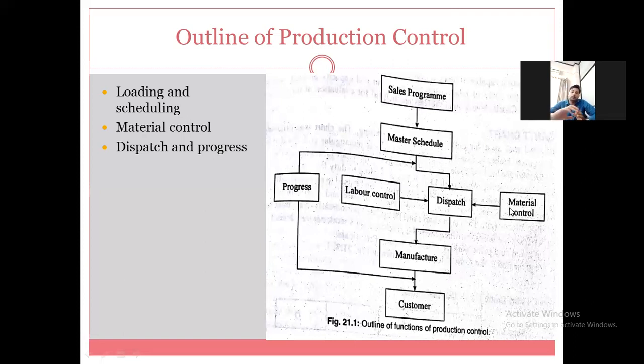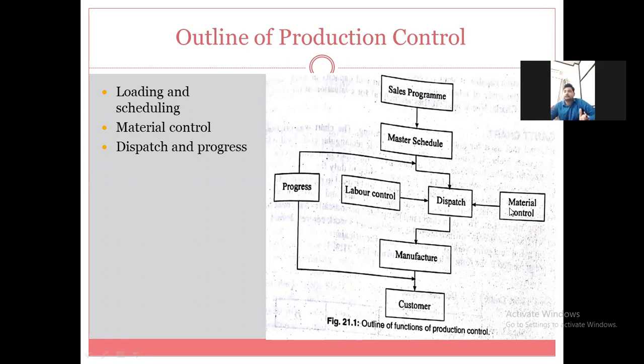Here material control deals with the quantity of material. The first thing is whether the quantity required to fulfill the order is available or not. And the second thing is the quality of material, which quality of material is required to produce the goods.